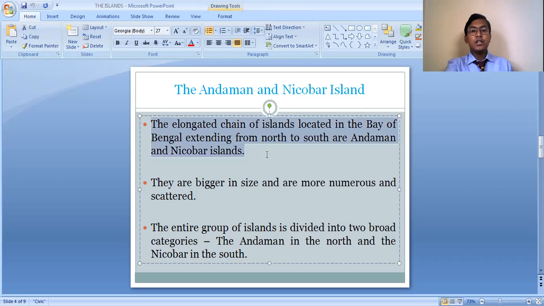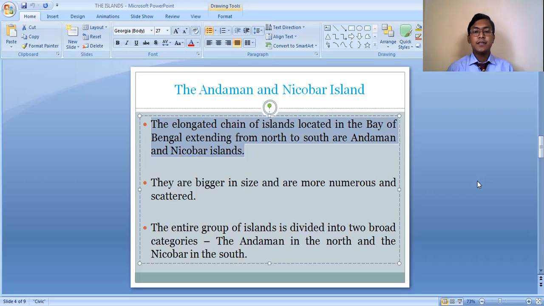The elongated chain of islands located in the Bay of Bengal, extending from the north to the south, are the Andaman and Nicobar Islands. So this Andaman and Nicobar Island Group is an elongated chain of islands which lies in the Bay of Bengal and runs from north to south. The northern part is known as the Andaman and the southern part is known as the Nicobar.